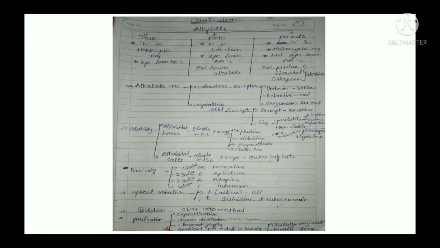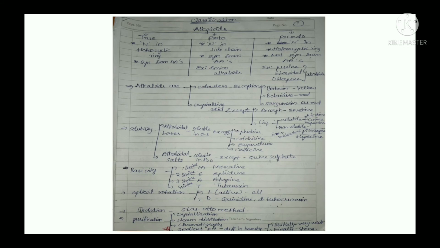Okay. So after this Stas-Otto method, we have to subject the compound to purification. In this purification, there are 4 methods. Okay, first one is crystallization. It is a very simple process, and this method is not used for complex mixtures. Okay, only these 2 points we have to remember under crystallization.